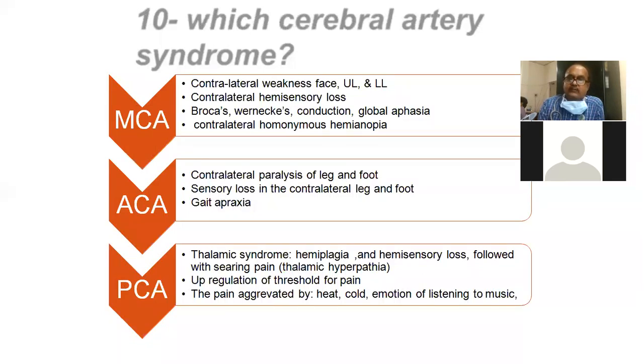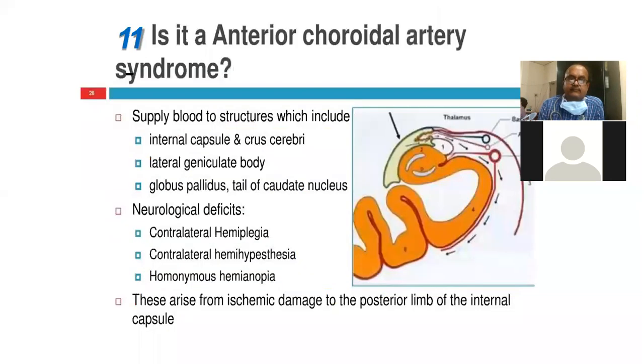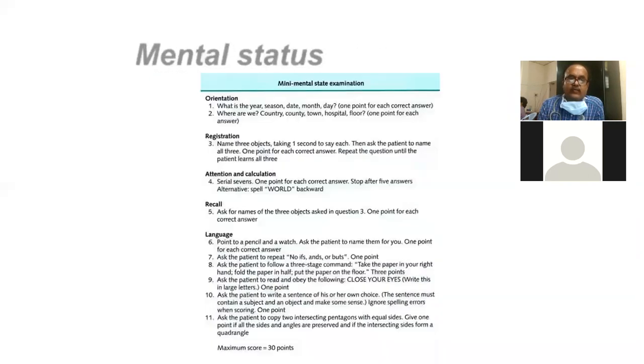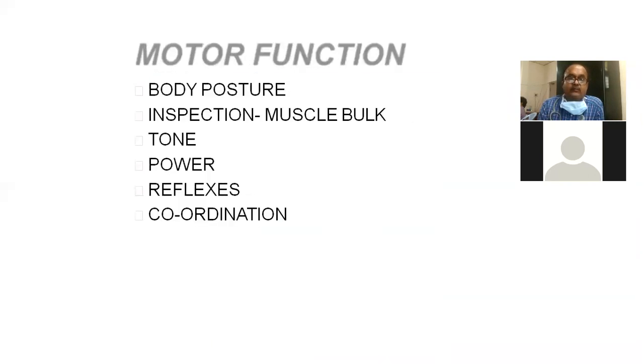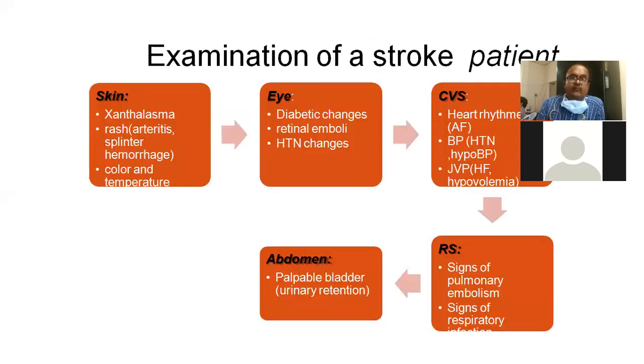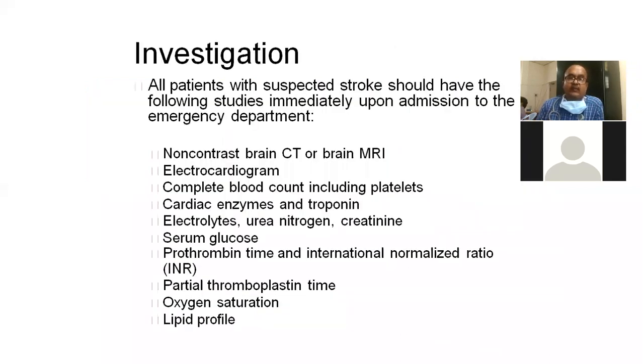We'll go for the next question. So I have told already in the flow, I have told how you see all this. Sensory system examination, though you're supposed to keep in your mind joint position, vibration, etc., but you will not have time in the examination. But motor system examination is a must, in the form of nutrition or bulk of the muscle mass, tone, power, reflexes, etc. You are supposed to examine in detail.